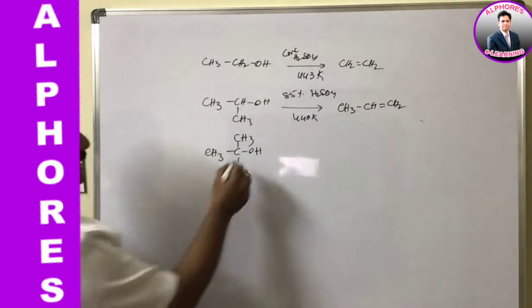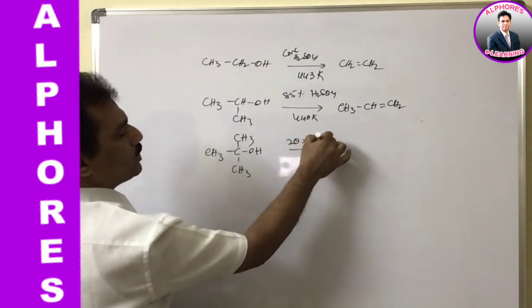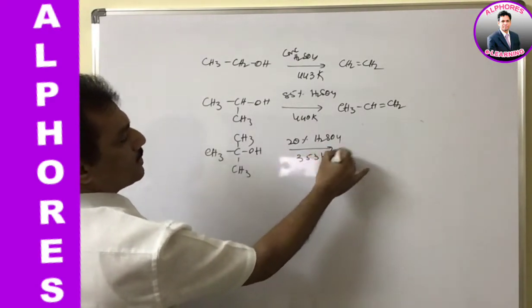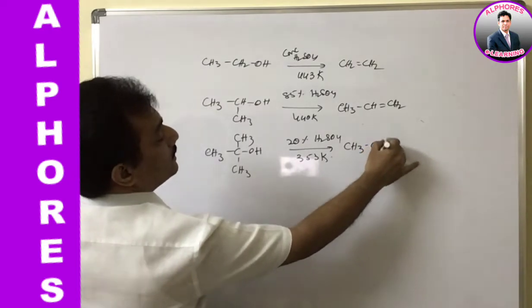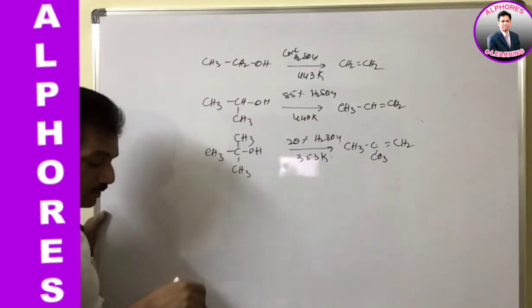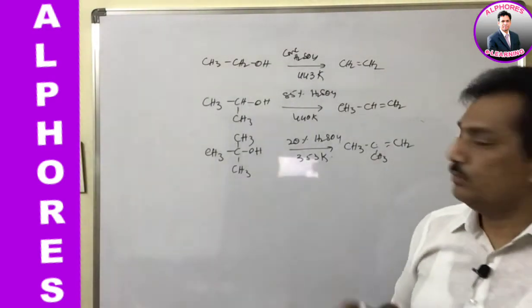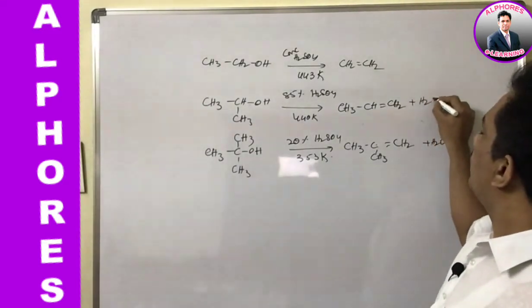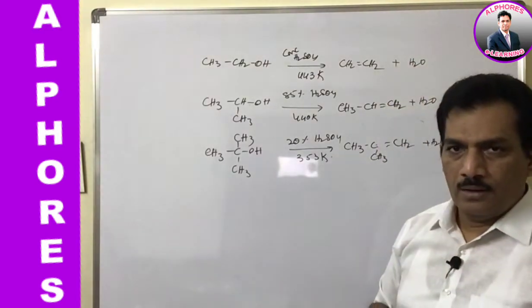And now in case of tertiary alcohol, still less concentrated, 20% H2SO4 is sufficient, and here 353 Kelvin temperature is also sufficient to create the elimination like this, CH3 double bond CH2. With all this, what we can observe towards the elimination reaction, in all these eliminations, just remember, the reaction intermediate is a carbocation, no doubt at all. Clear?